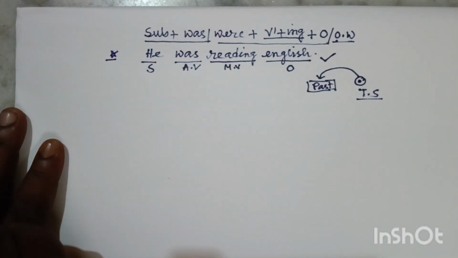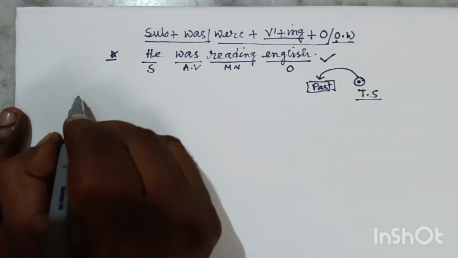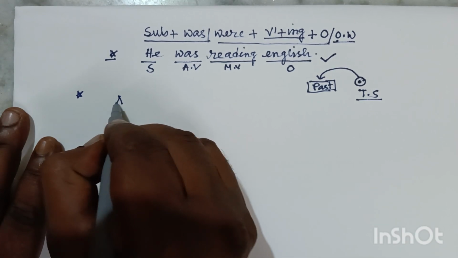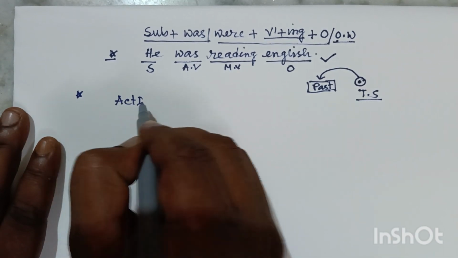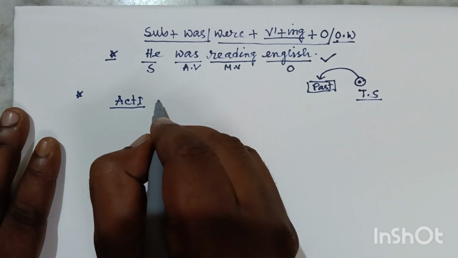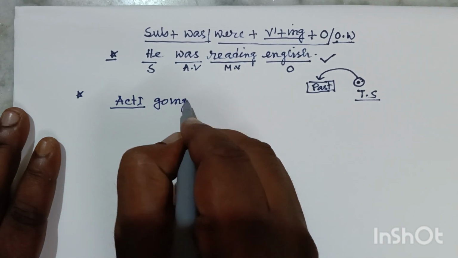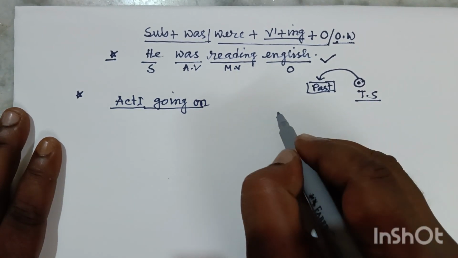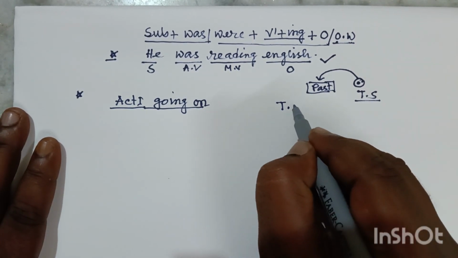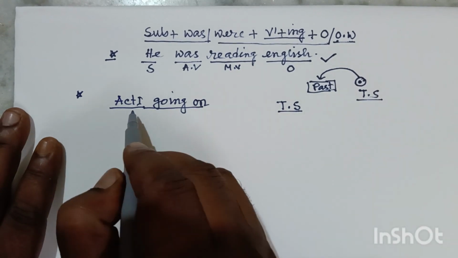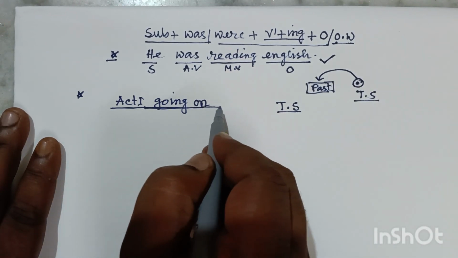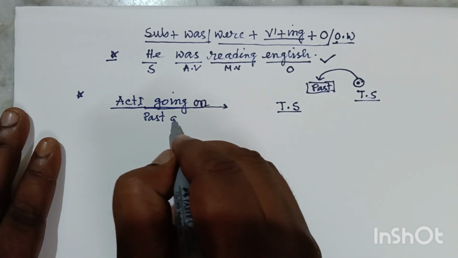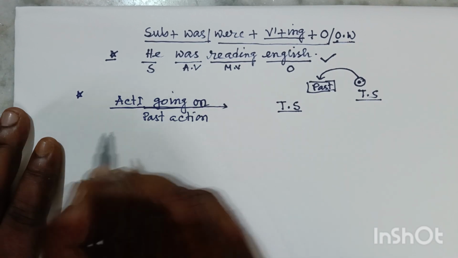You can see this type of action. This is very much important. Just try to understand. Suppose this is action 1, and it is going on. This action was going on. Suppose this is my time of speaking or reporting time. So this action was going on, so obviously it's a past action. I am writing down an example.